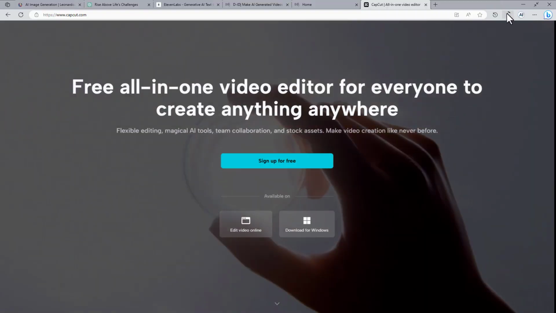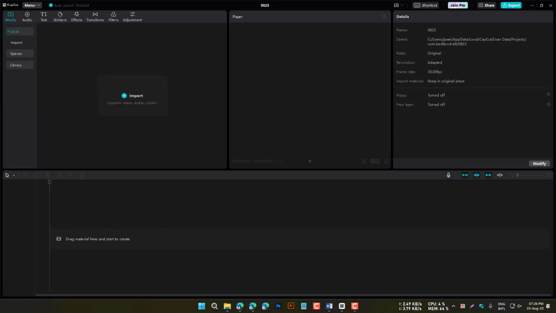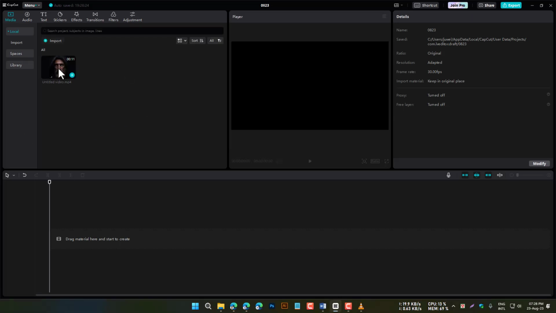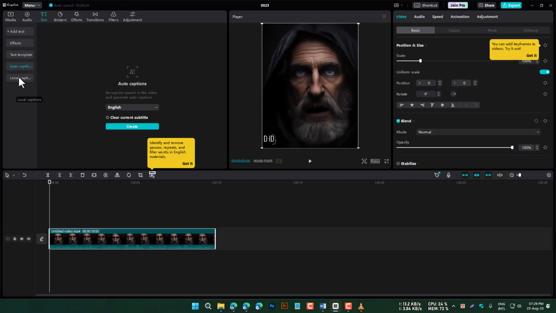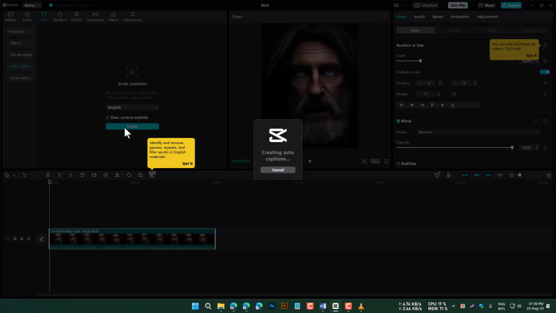Step 5. Editing and enhancing in CapCut. With your animated video from DID in hand, it's time to refine it in CapCut. Open CapCut and import your video. To generate captions, first click on the text option. From there, select Auto Captions. This action will prompt CapCut to create captions for your video based on the voiceover automatically.